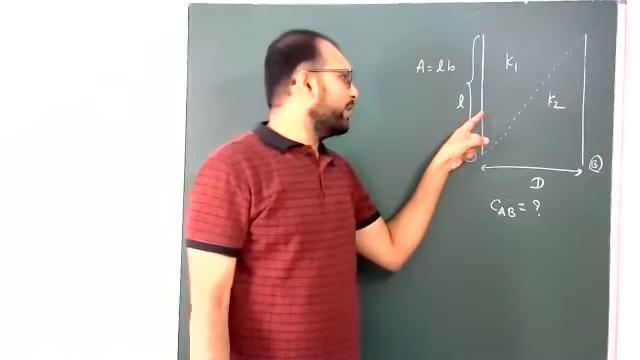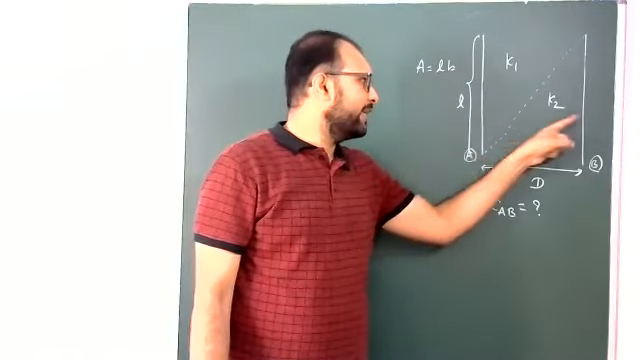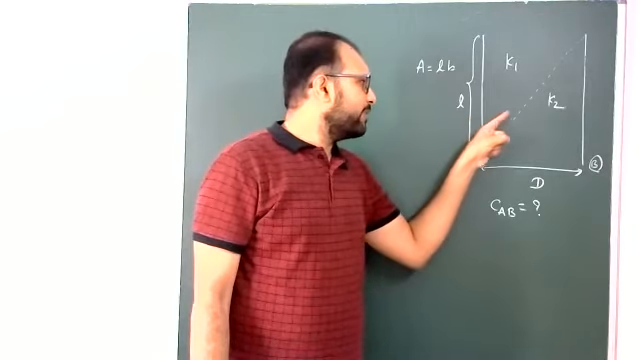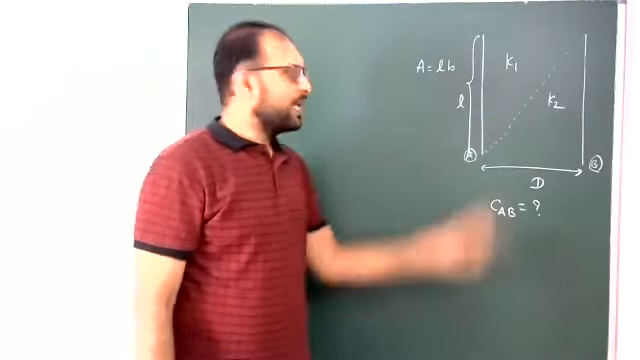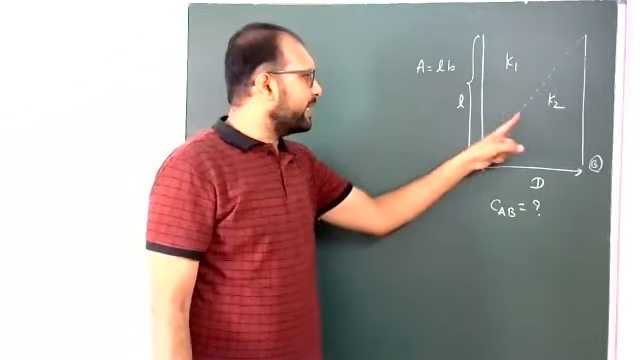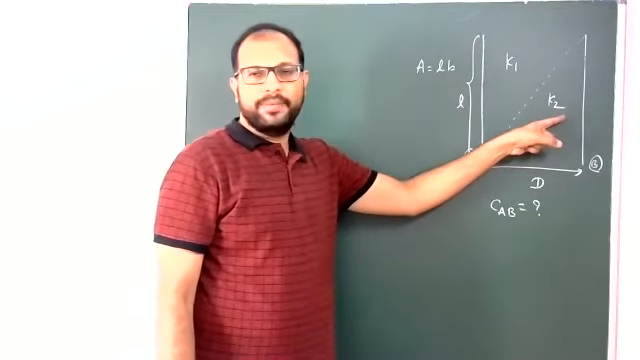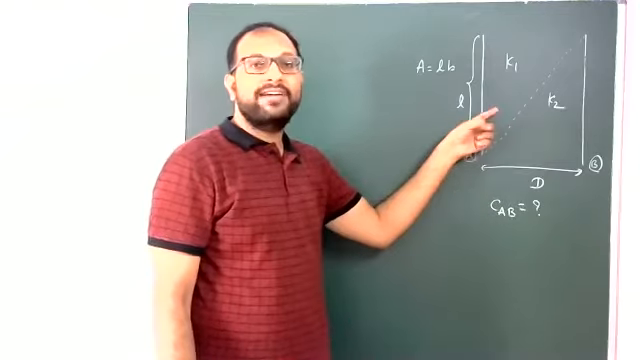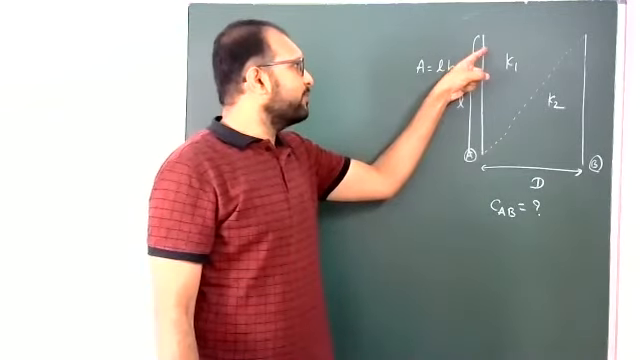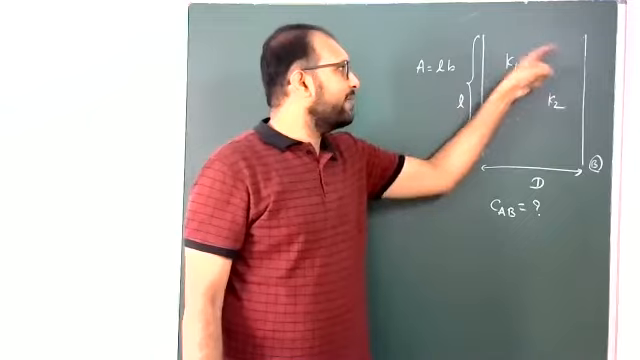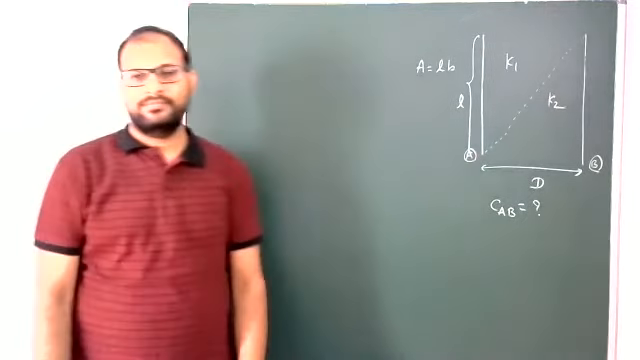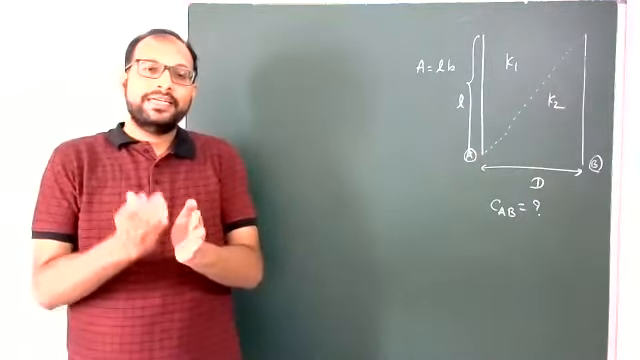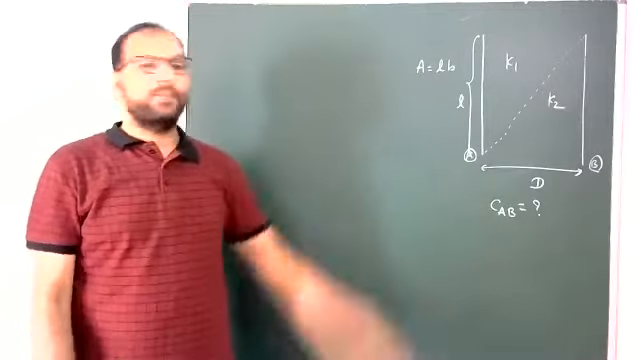Suppose I am moving from here to here. Here to here, this medium. Here to here, another medium. It means in this region K2 is more and K1 is less. If I move from here to here, K1 is more and K2 is less. So like that, two media are occupied here.